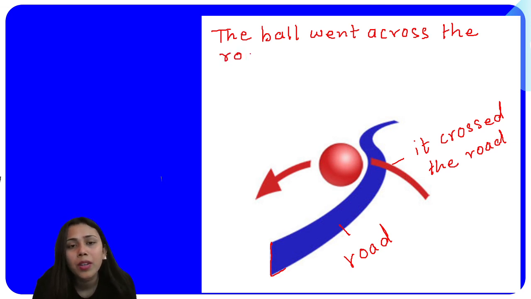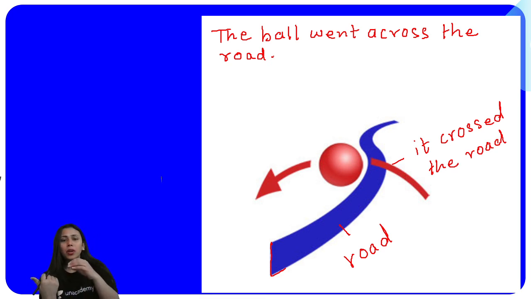Now let's take an example of you. Suppose you have to cross the road, going from one side to another side. That time you cross the road, right? So what in that case?